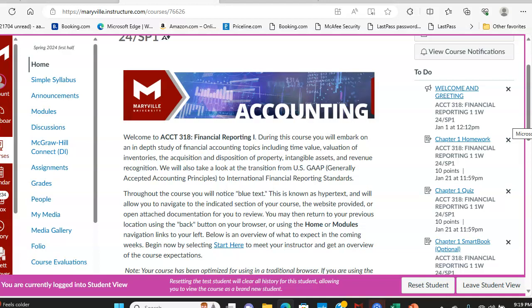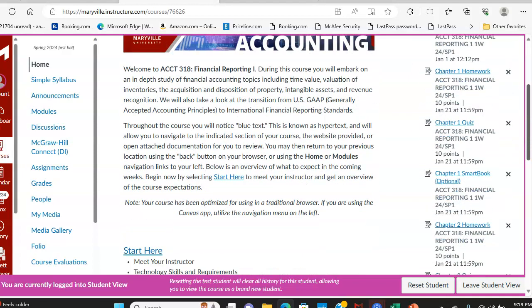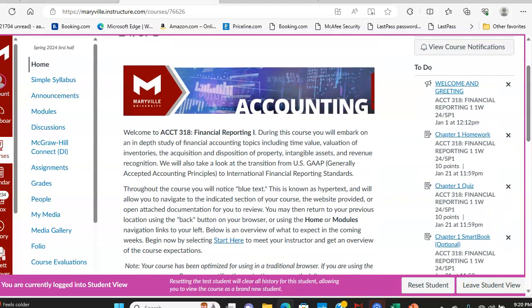This course will focus on financial accounting topics, including time value of money concepts, valuation of inventory, acquisition and disposition of property, intangible assets, and revenue recognition. We will follow what is known as the GAAP principles, which are the accounting rules of the United States, and also look at IFRS, which are the accounting rules for international companies. So be sure to review all the information shown here on the home page.